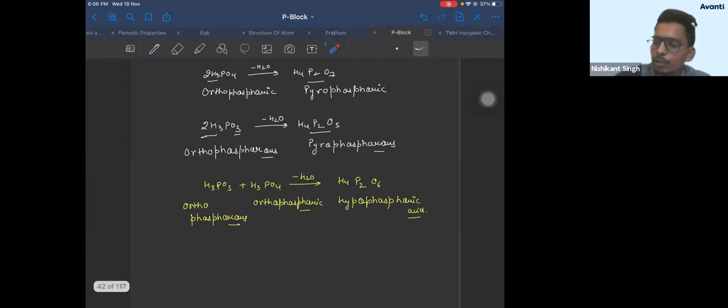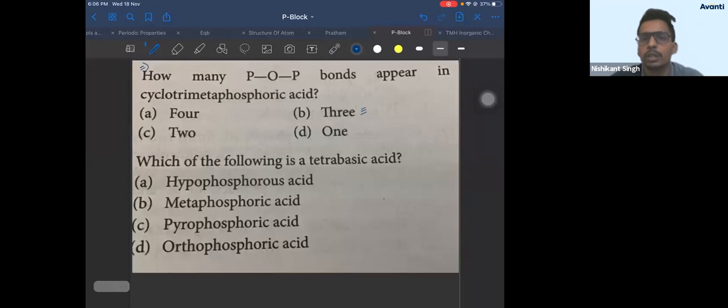So to answer this also, you should know the structure. If you don't know the structure, you can't answer it. You should know the name of the oxo acid. You should know its formula also.